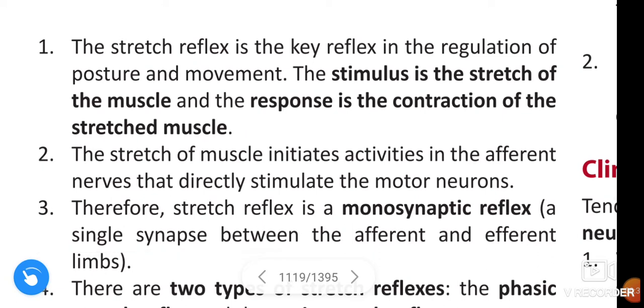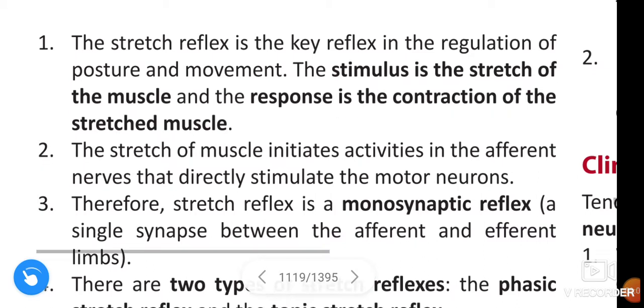The stretch reflex is the key reflex in the regulation of posture and movement. The stimulus is the stretch of the muscle, and the response is the contraction of the stretched muscle.